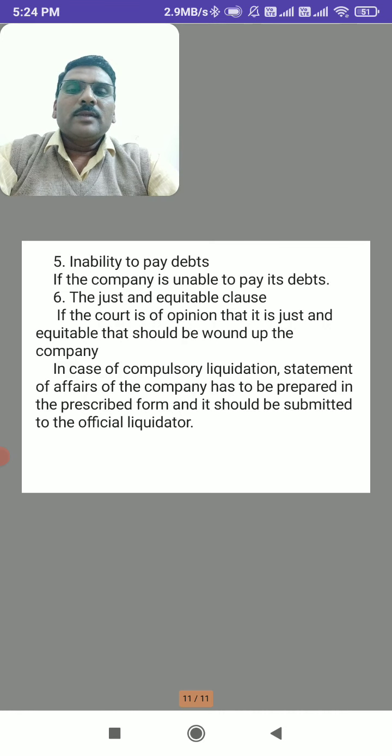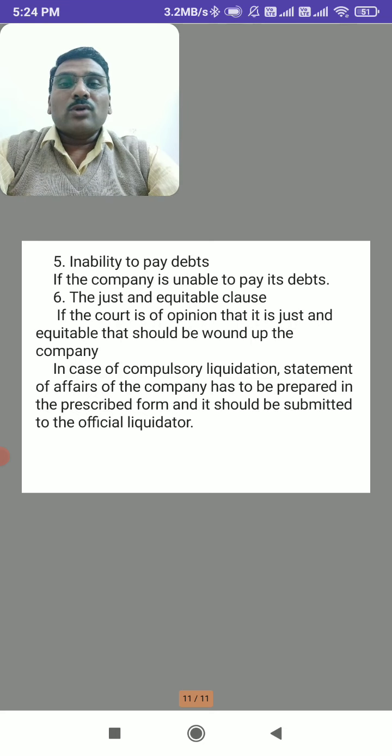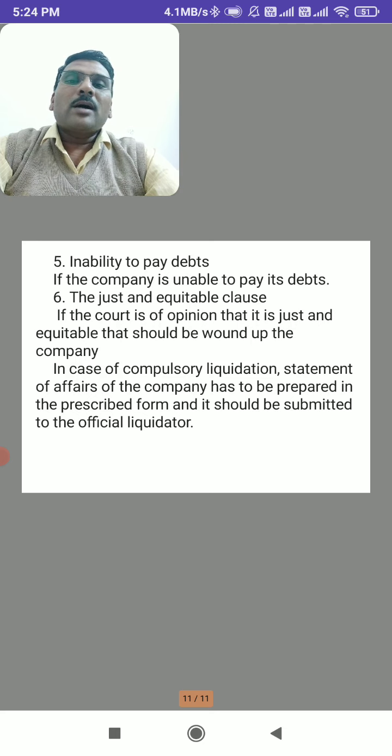So like this, liquidation takes place. Here liquidations are of two types. One is compulsory liquidation, the second one is voluntary liquidation. Voluntary liquidation means two parties will come: one is the members, meaning the shareholders of the company, and the other is the creditors of the company. If the shareholders are willing to wind up the company while the company has strength or is in a solvent position, and in that position the members decide to liquidate the company, such liquidation is called members voluntary liquidation.